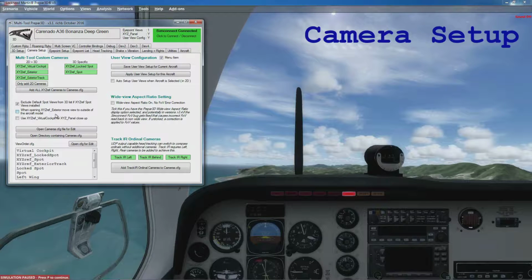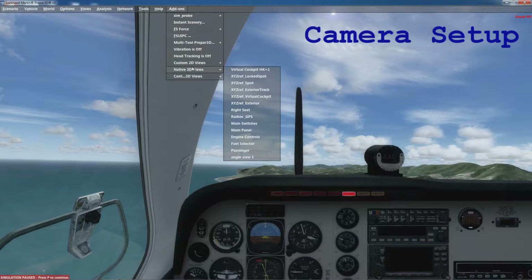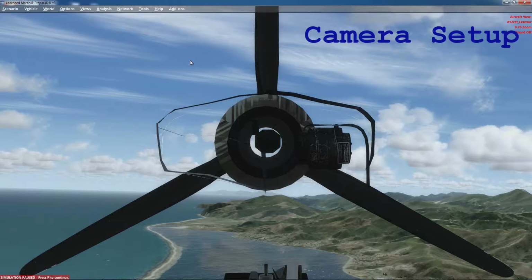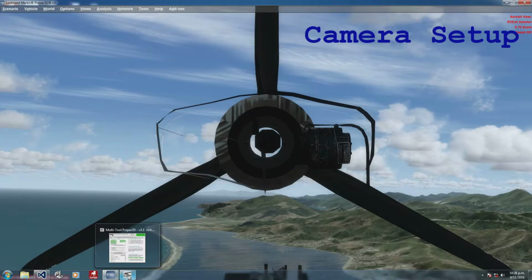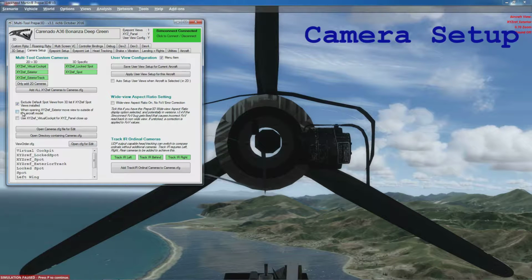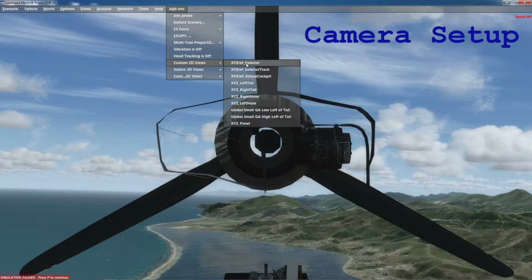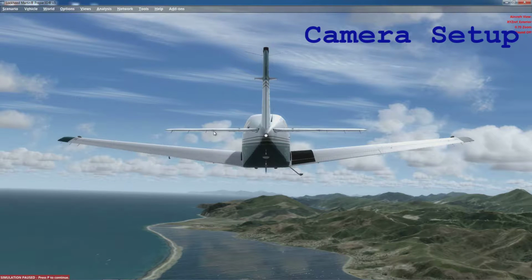XYZ ref exterior move to outside, what that is if we call up the generic exterior camera, which is this one. So this looks wrong because it's an exterior model, but we're at point 0, which is right in the middle of the aircraft model. So ticking this would mean that it would default to being outside of the aircraft model, so we'll call that again, and the camera is now backward rather than at 0.000.